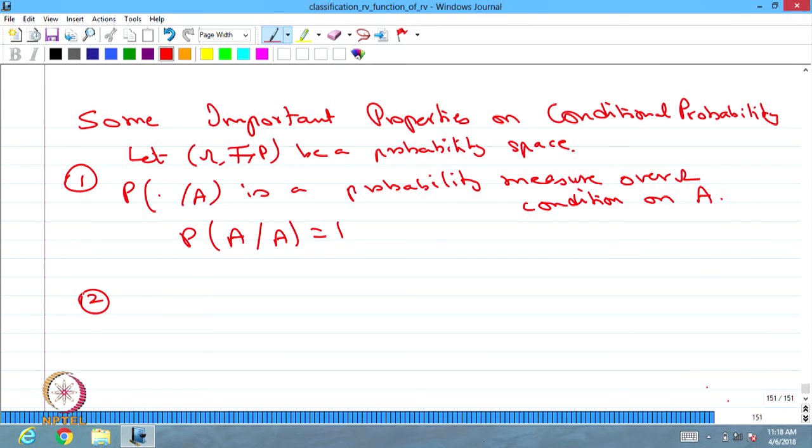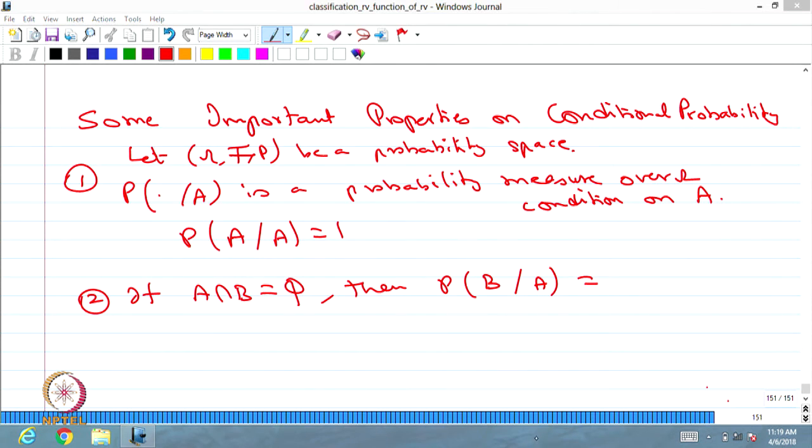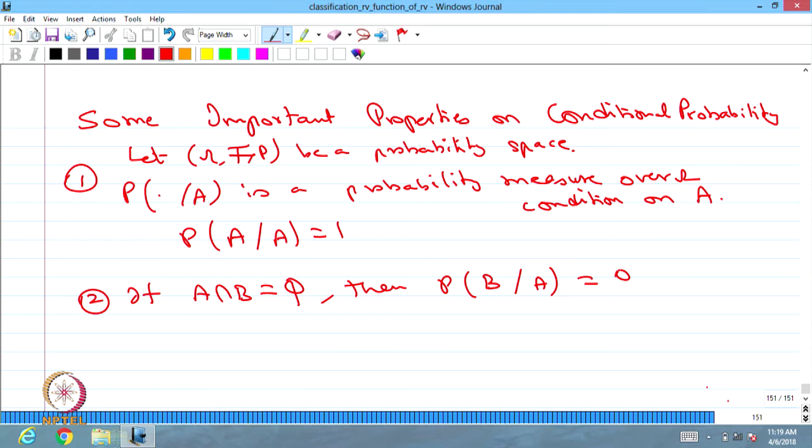Second important property: if A intersection B is the empty set, then the conditional probability of event B given A is, because this is the same as probability of B intersection A divided by probability of A, and since A intersection B is the empty set, P of the empty set is 0, therefore probability of B given A is equal to 0.